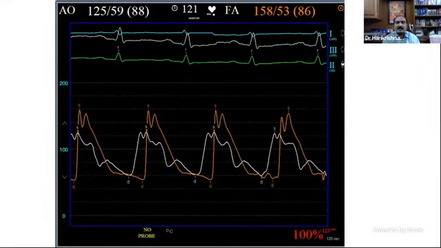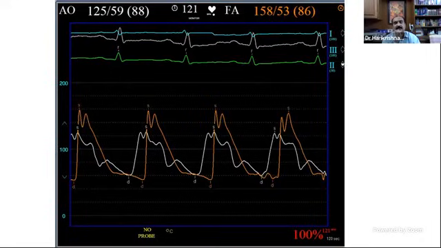The first one, the white one, is recorded from the central aorta, the ascending aorta. Same patient. The femoral artery is also being simultaneously recorded. You can see the difference. So what is happening is that there is an increase in the systolic pressure.